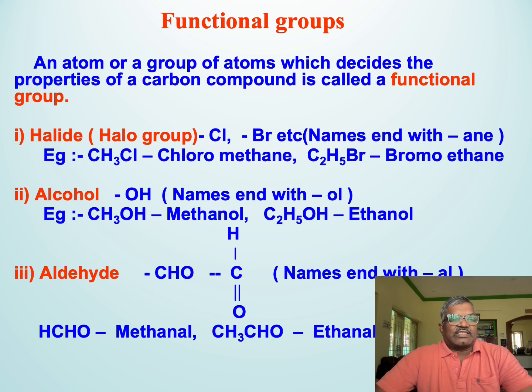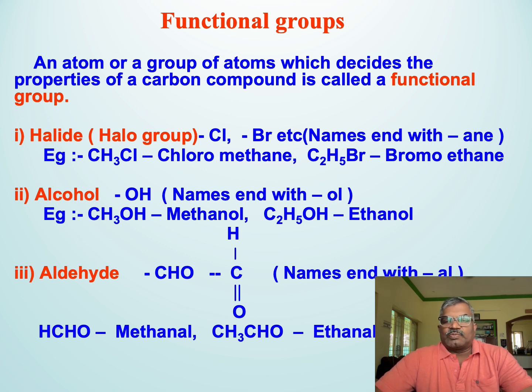The next functional group is aldehyde. It is a group represented as CHO, which consists of a carbonyl group, that is C double bond O, bonded to a hydrogen atom, and a generic R group, that is an alkyl.